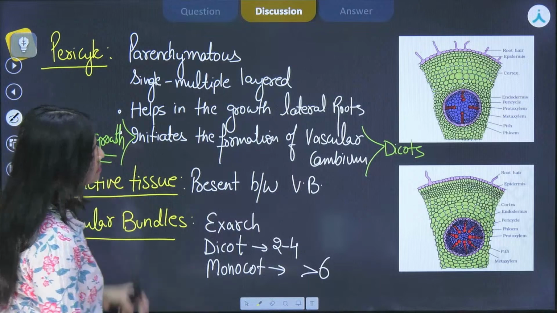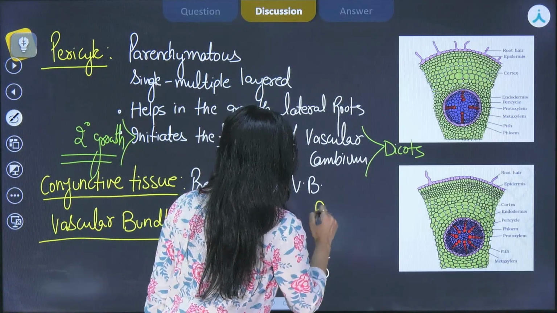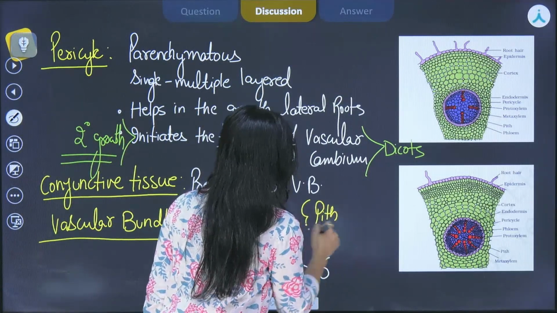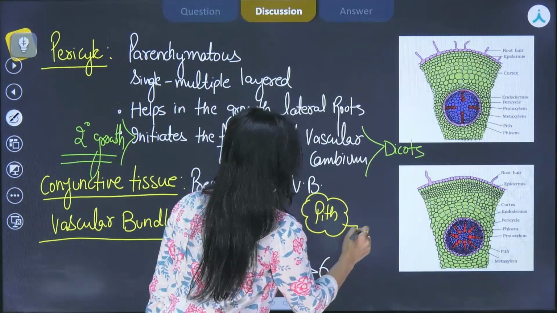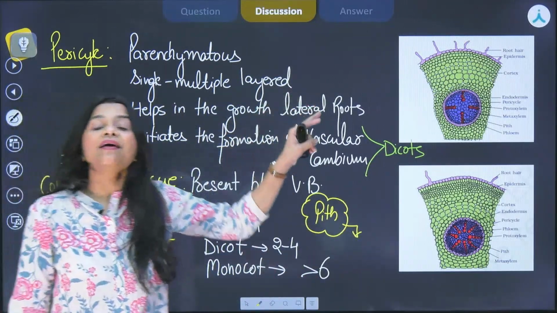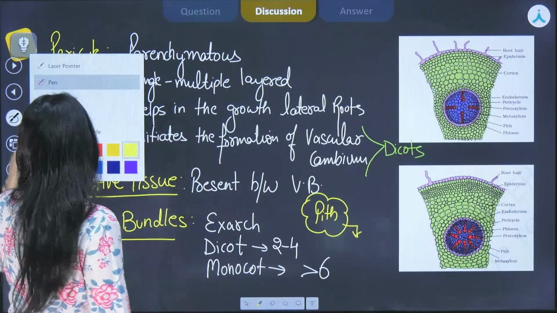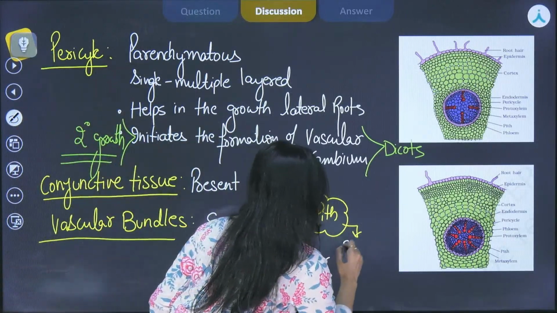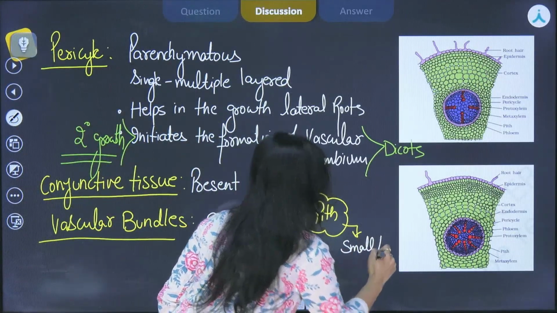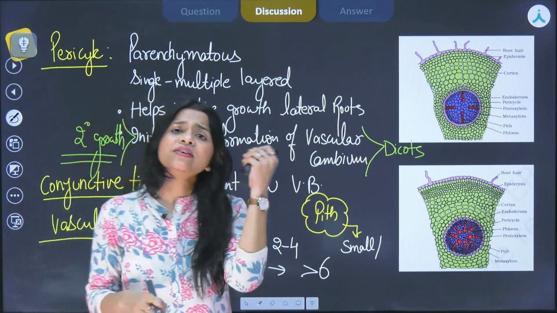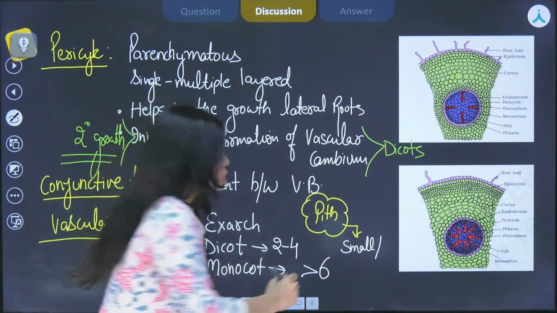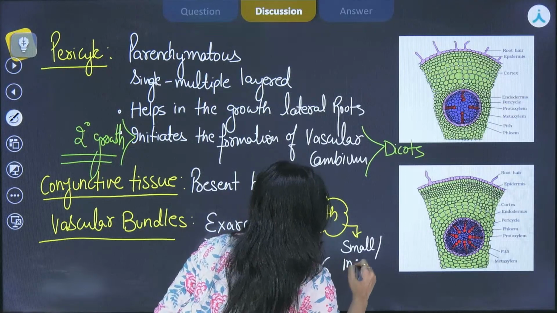I have little space over here. I am writing about pith over here. In case of dicot root, the pith is very small, and it is inconspicuous, sometimes not even visible under microscope. So it is small and inconspicuous.